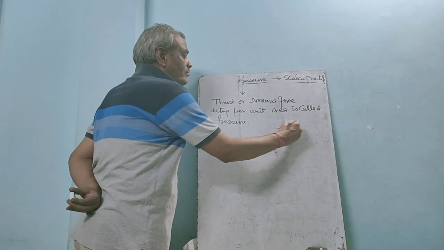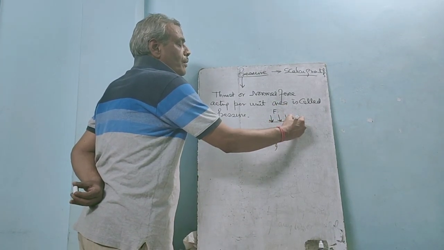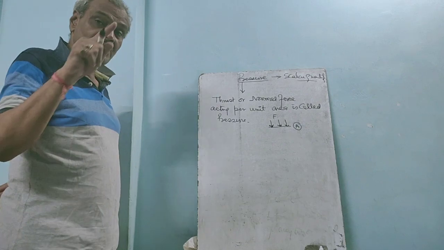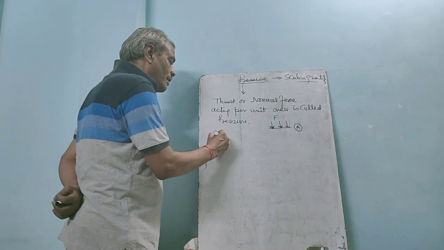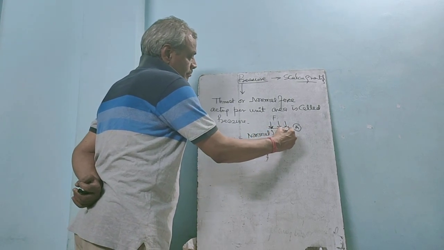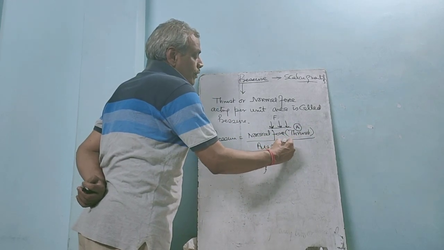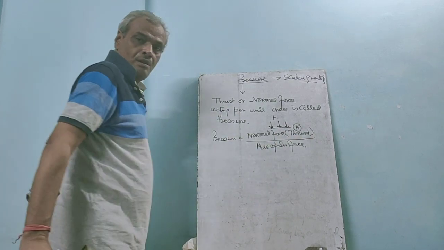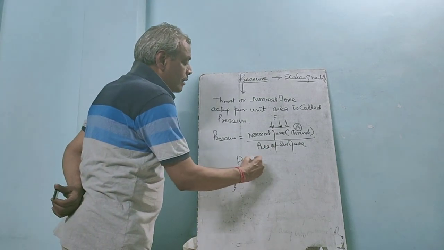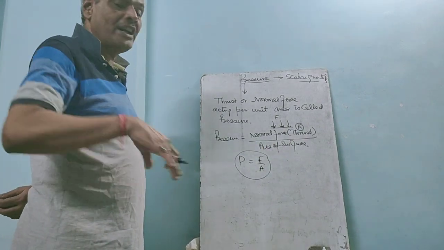See, if a normal force F acts on a surface of area A, then pressure acting on the surface is normal force or thrust upon area of surface, or P equals F upon A. Here I have written F upon A, but you need not take F in any direction.